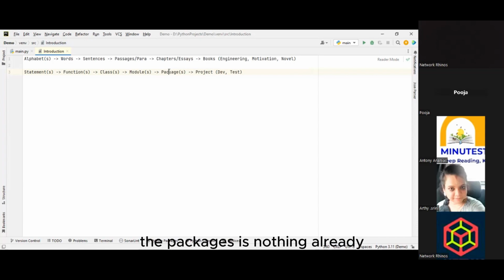Packages are nothing but already predefined methods or predefined functions. We have to use those functions and we are going to simplify our work. So that is the one thing with packages.